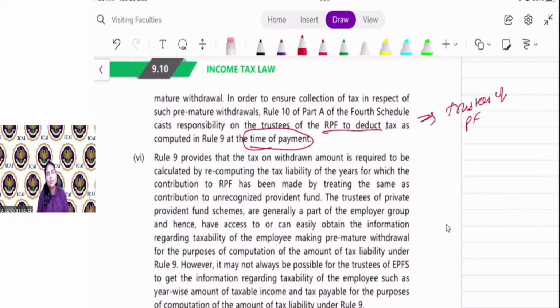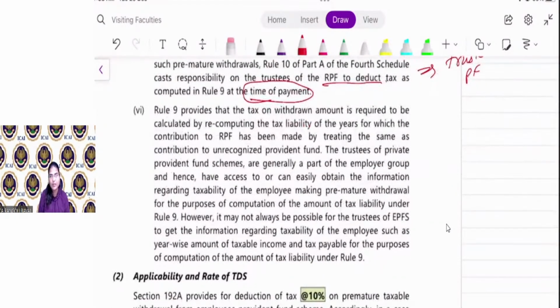Okay. So, if you are withdrawing the amount from a recognized provident fund before 5 years of service, then it is treated as an unrecognized provident fund for computation of tax liability, and all the implications of an unrecognized provident fund are applicable in case of withdrawal. Whenever at the time of contribution it is a recognized provident fund and before 5 years you are withdrawing such amount, say for example after 3 years, what happens?